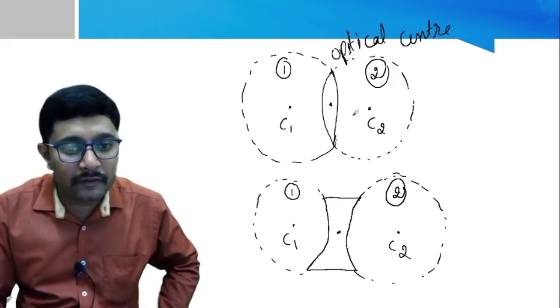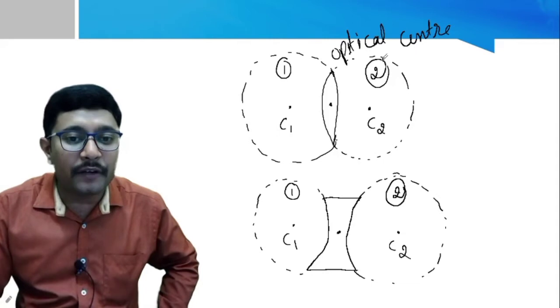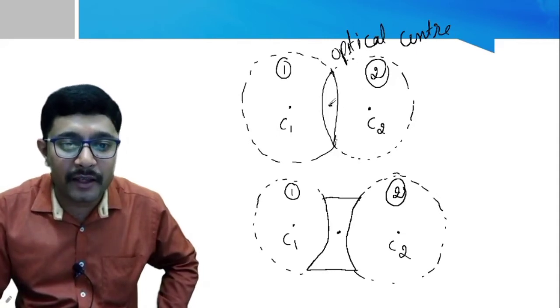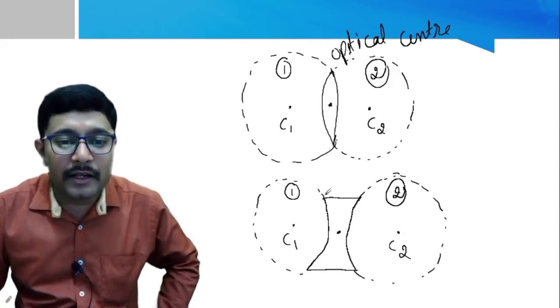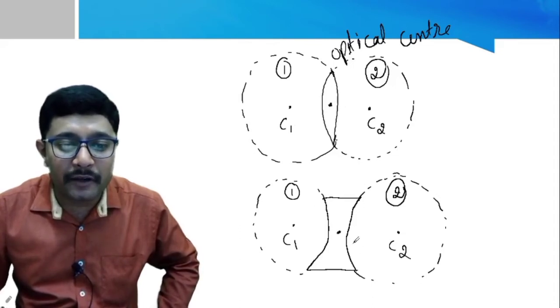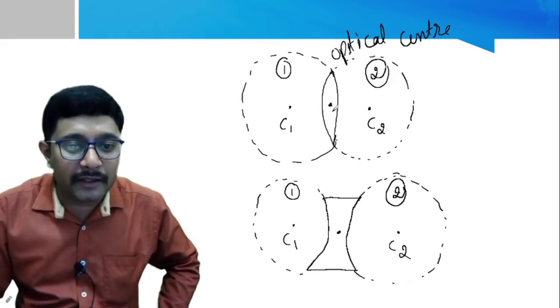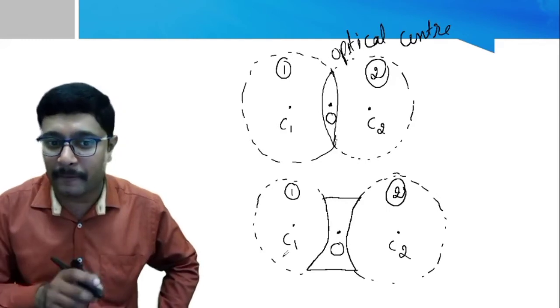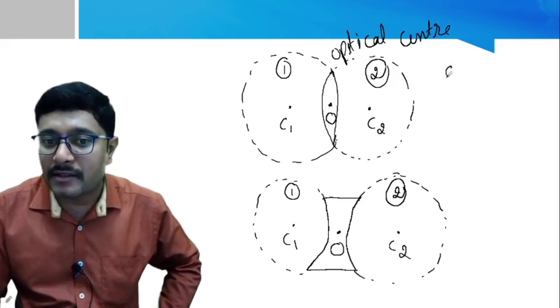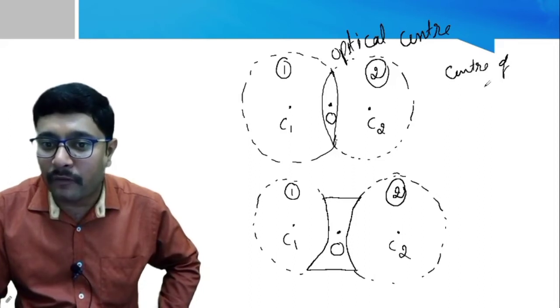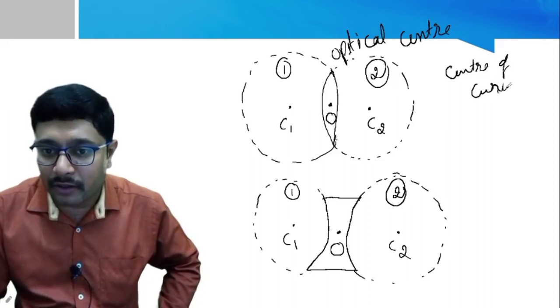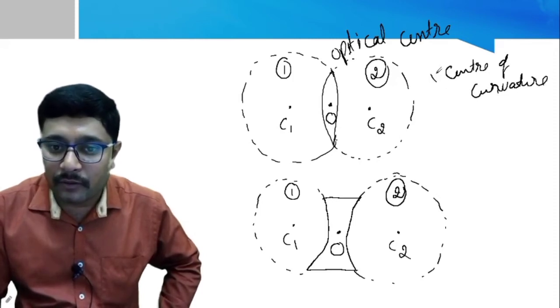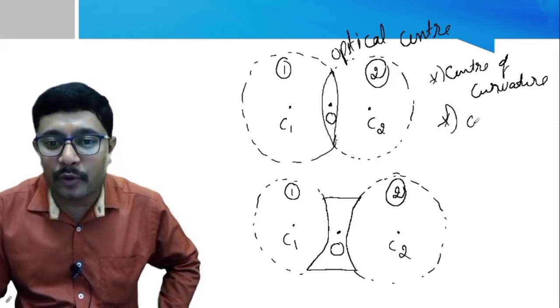So for center of curvature, we mention it as C, and for optical center, where is the optical center? Here. It is the center on the refracting medium. So this is the refractive medium, and at its center we have the optical center, which is represented by the letter O. Clear? Okay, now we have studied the center of curvature as the first point, and the second point, the optical center.